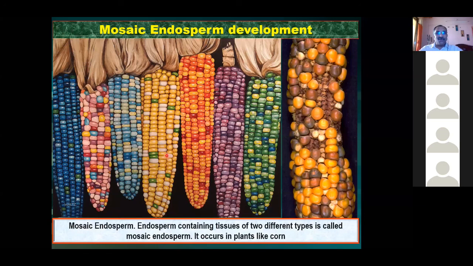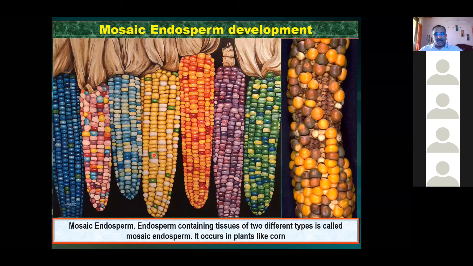Okay. So now what I want to say here. Now you see the color of the seed. Each one we can say is a seed. Many seeds are there. But in all these seeds, you can notice different colors, different patches. This is not an artificial colored one. It is natural. Why is it colorful? We can see that the endosperm contains different types of tissues.